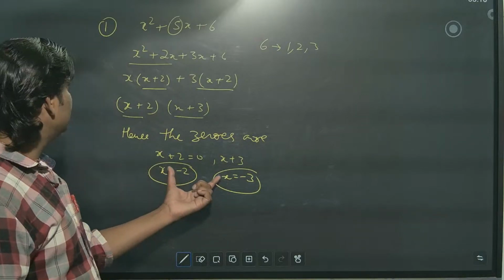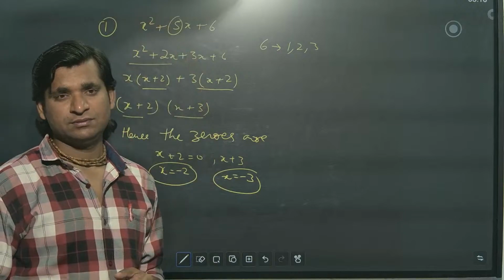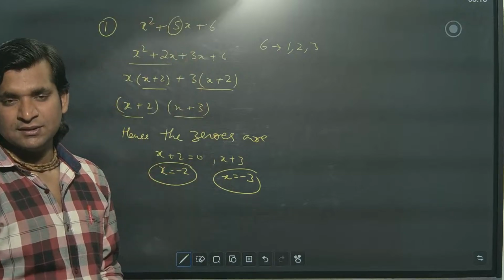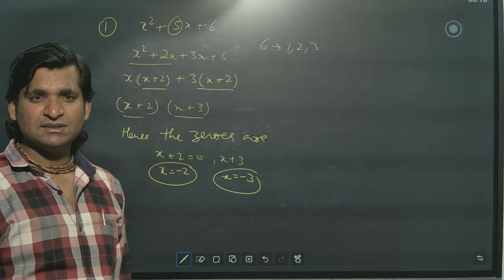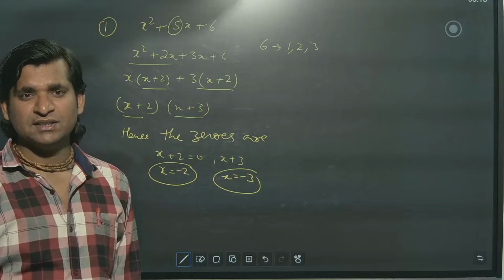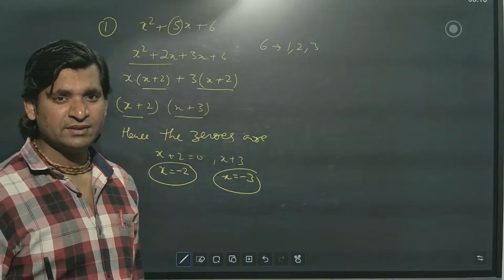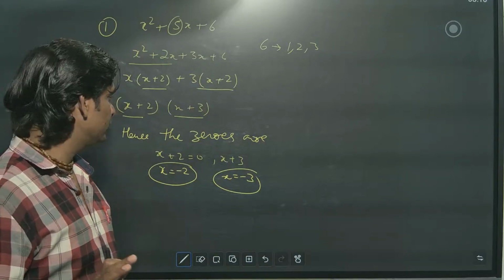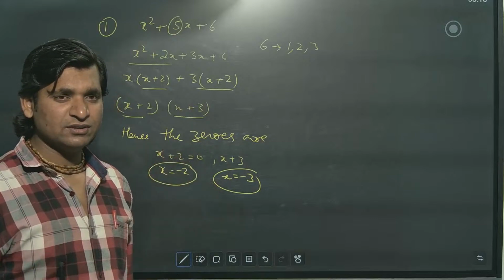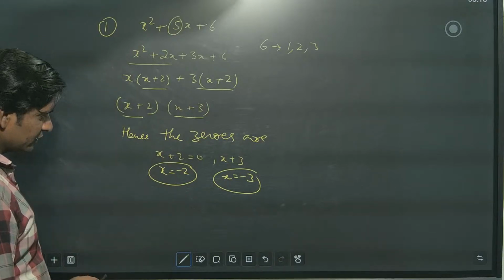These are the two values which, if you keep in place of x, you'll get 0. That's why they call them zeros of the polynomial. So zeros of the polynomial means the value of x which makes the polynomial 0. I hope it makes sense to you and it is clear to you. Correct? If any doubt, you can drop a message in the message box.